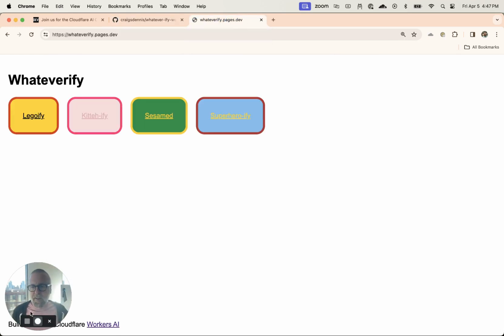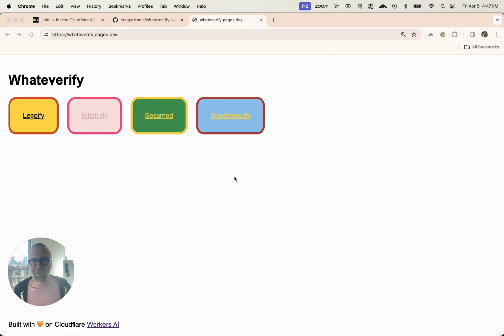So this is Whateverify, which I built with love. It's on Cloudflare Workers AI, so you can do these different things. You could be a Lego. You can make yourself a kid if you want to. You could go on Sesame Street as a Muppet. This one here is the Superhero-ify. I think I'm going to do this one right now, just because of my nice backdrop. I'm here in the Austin office, and I've got a nice city view behind me. So we'll see what it says is going on in the picture here.